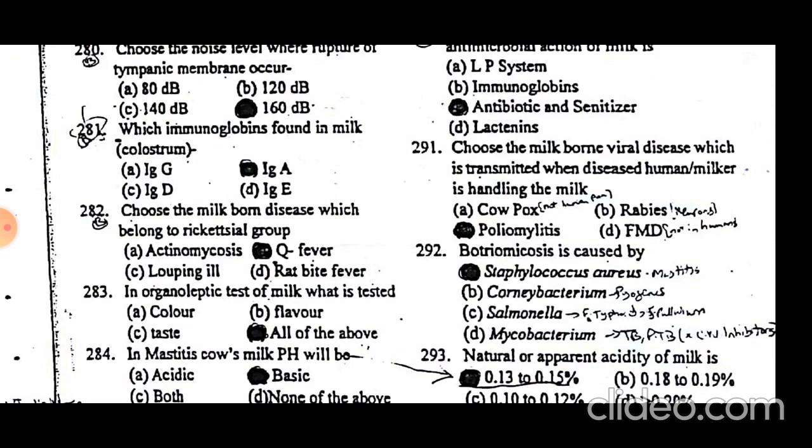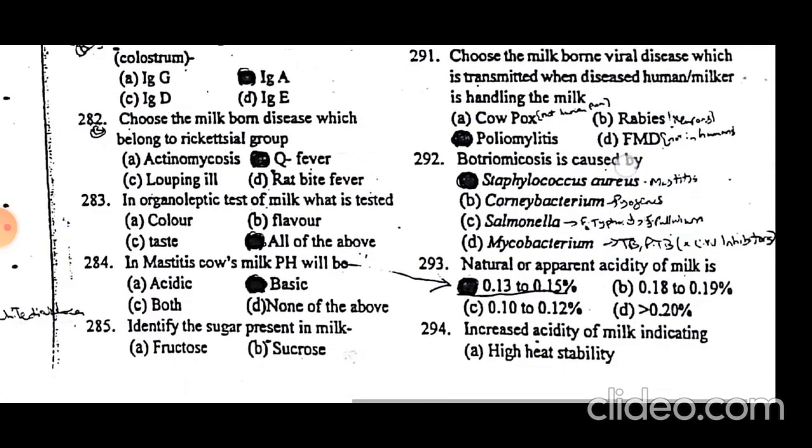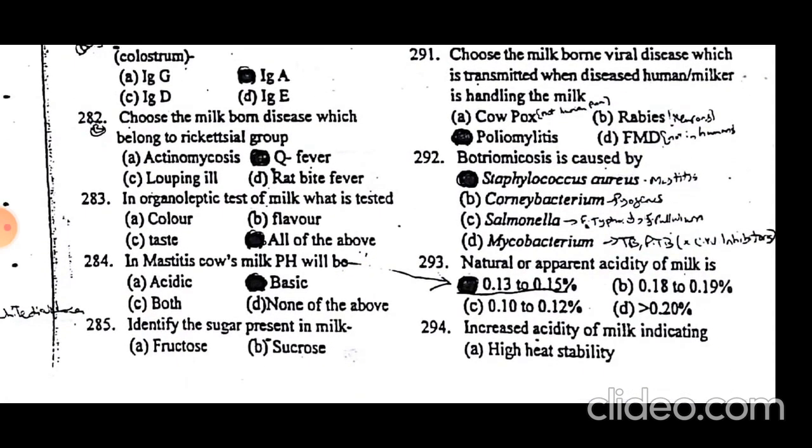Botryomycosis is caused by Staphylococcus aureus. Staphylococcus aureus is the most important causative agent of mastitis, and it also causes botryomycosis.